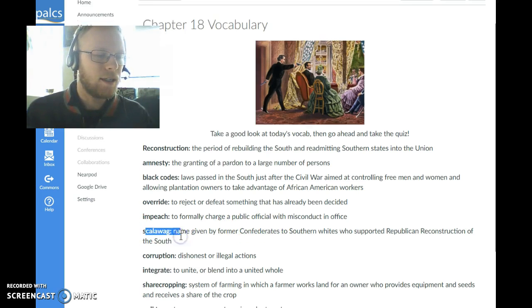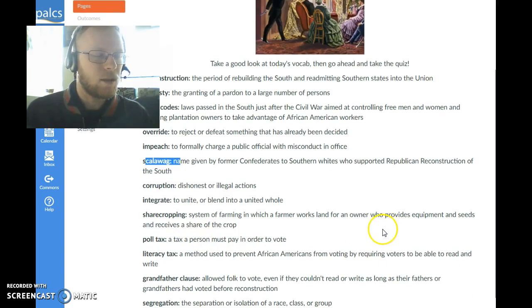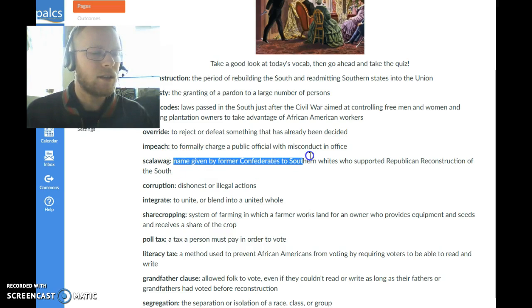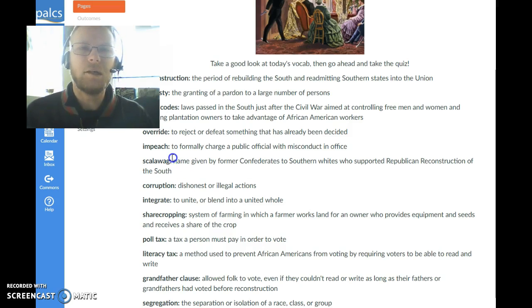A scalawag, you dirty old scalawag. So a scalawag is a name given by former Confederates to Southern whites who supported Republican Reconstruction of the South. So basically it was people in the South that didn't like losing the war, calling mean names to people that supported the Republicans. Corruption, dishonest or illegal actions.